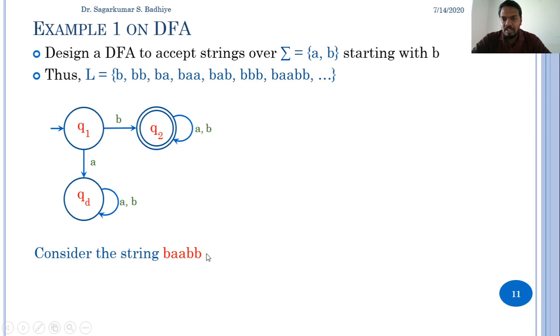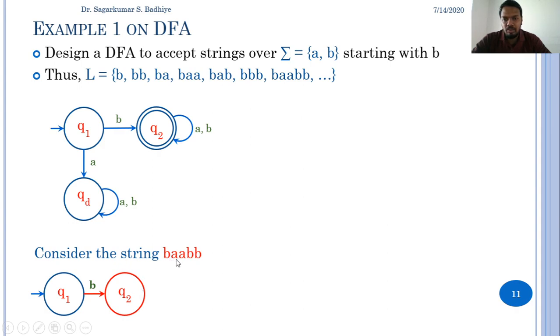So for accepting this string, the DFA always starts from the initial state, and after reading the complete string, if it reaches a final state, then the string will be accepted. So we start from the initial state Q1. On getting B from Q1, as per the DFA, we make a transition to Q2. We show this as follows. So on Q1, on getting B, the transition is made to Q2.